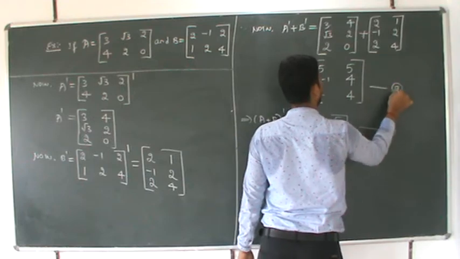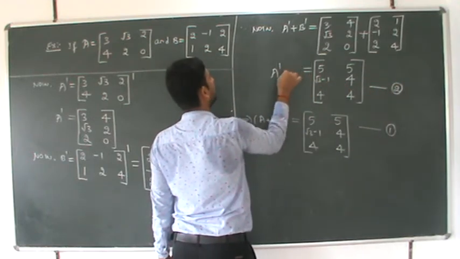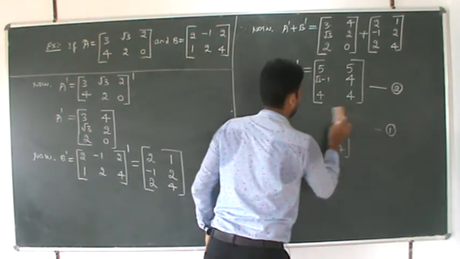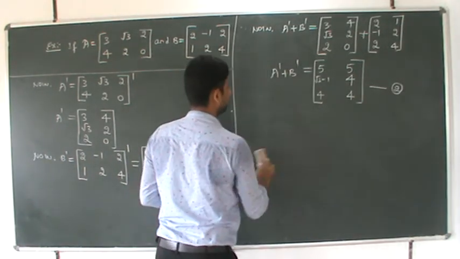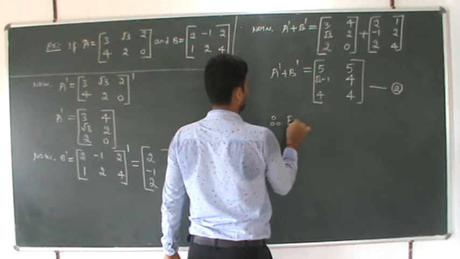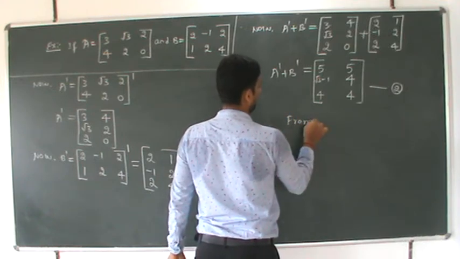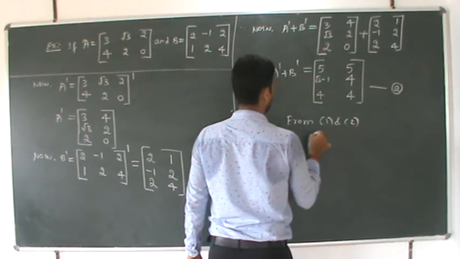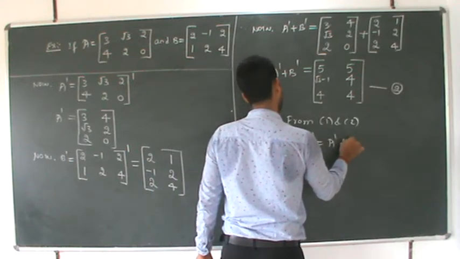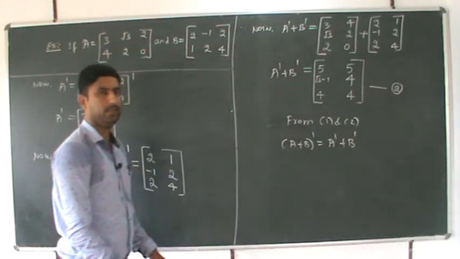Call this equation number 2, which is A dash plus B dash. Therefore, from 1 to 2, A plus B whole dash is nothing but A dash plus B dash.